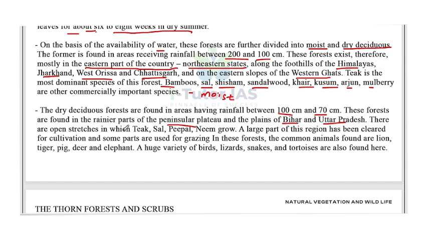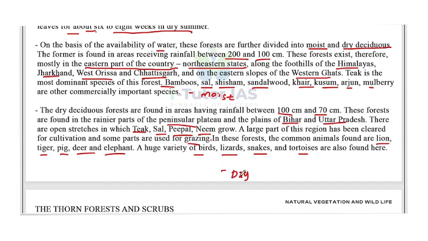There are open stretches in which teak, sal, peepal, neem grow. A large part of this region has been cleared for cultivation and some parts are used for grazing. In this forest, the common animals found are lion, tiger, pig, deer, and elephant. A huge variety of birds, lizards, snakes, and tortoises are also found here. So that's about the dry deciduous forest.